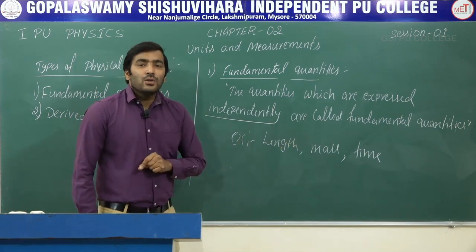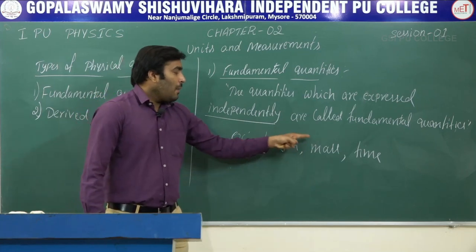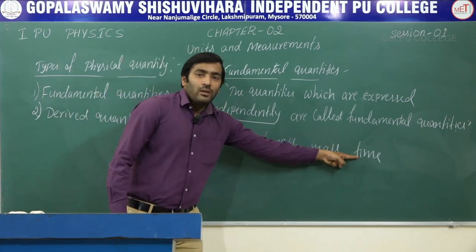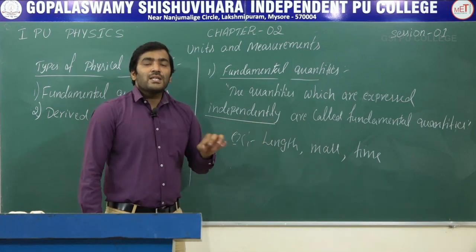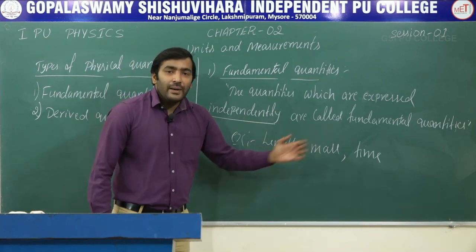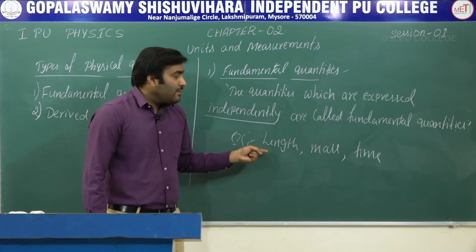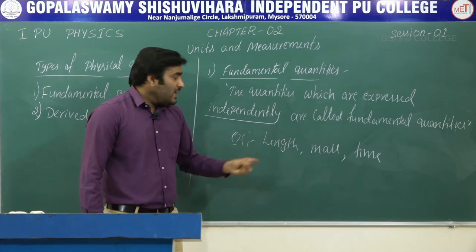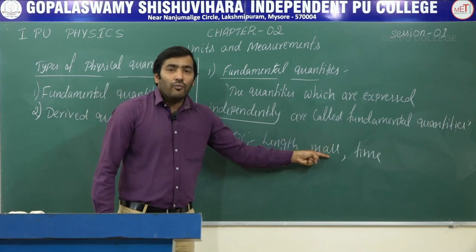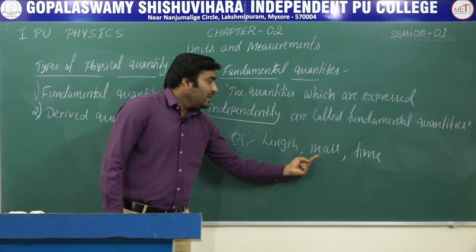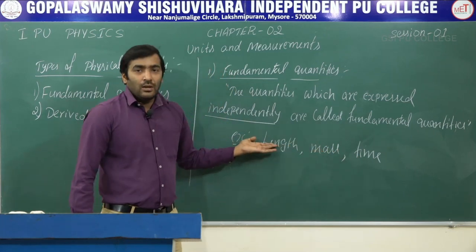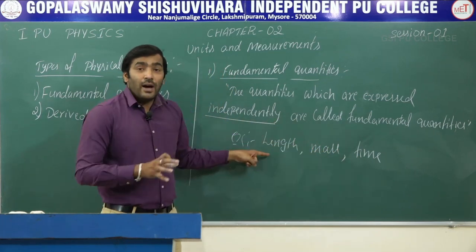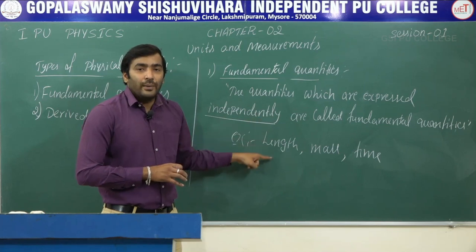In mechanics, we say length, mass and time are called fundamental quantities. Why do we say these are fundamental quantities? Because they can be expressed independently. See, length is independent of mass, mass is independent of time, time is independent of mass and length. So they can be expressed independently. These quantities are called fundamental quantities.